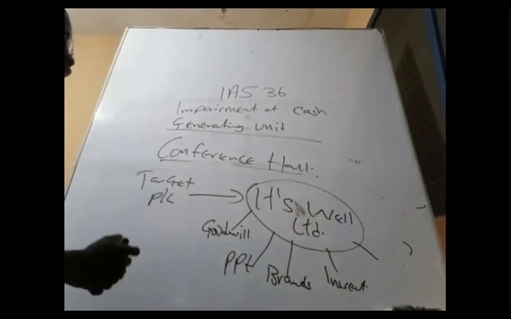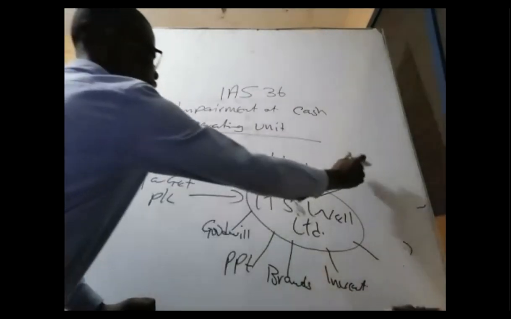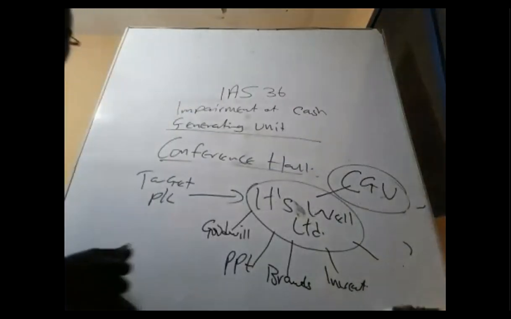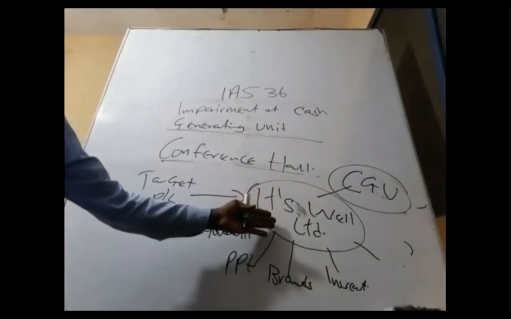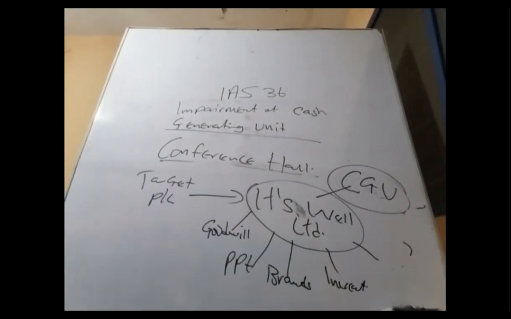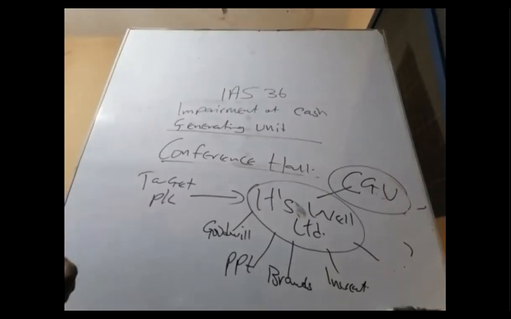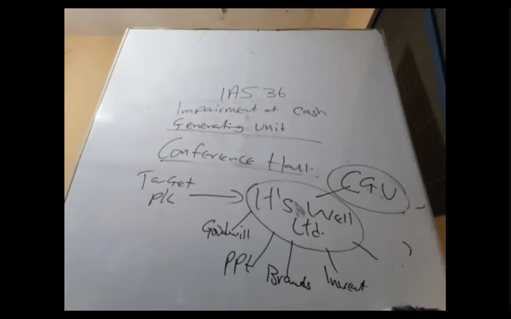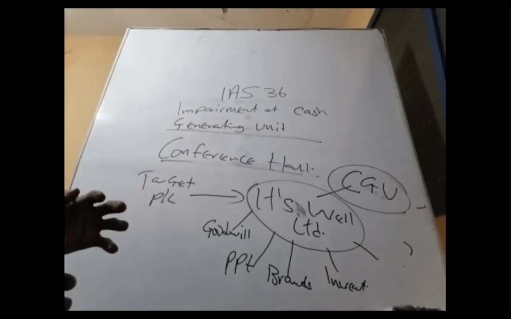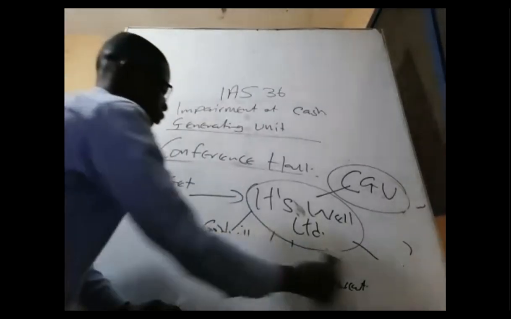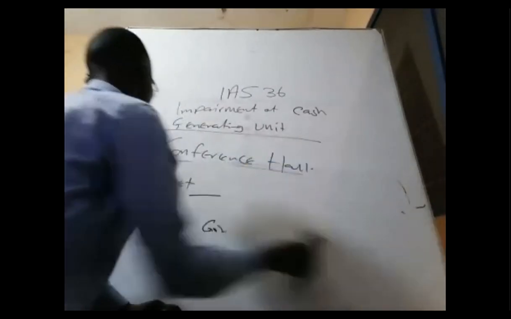So however, we can classify this company as what? As a cash generating unit, that is CGU. So Itwell Limited can be classified as what? A cash generating unit. That is what probably we need to look at. Let's continue. That is the cash generating unit. Now, let's look at some issues about the cash generating unit in detail. Some features of cash generating unit.